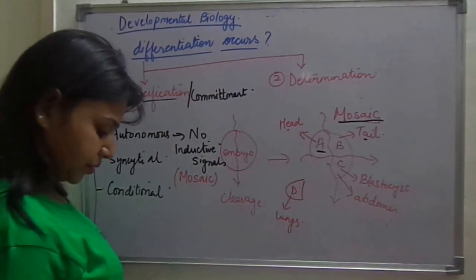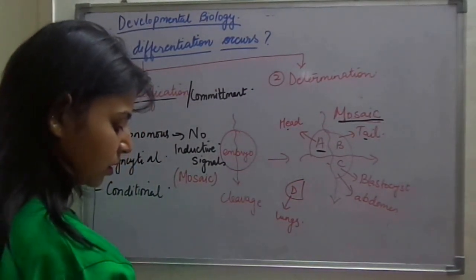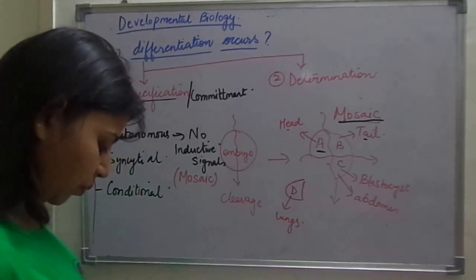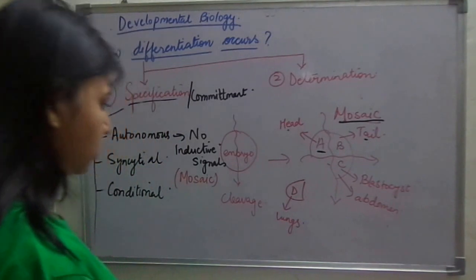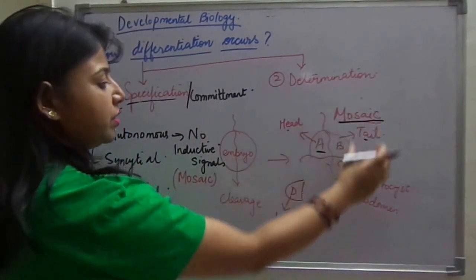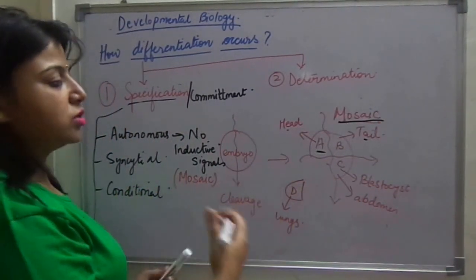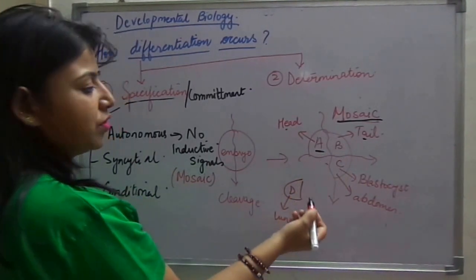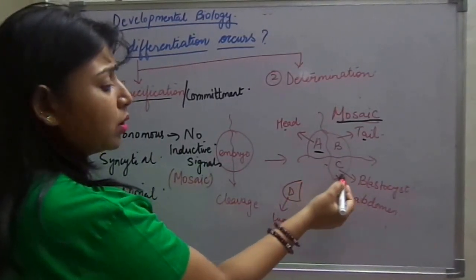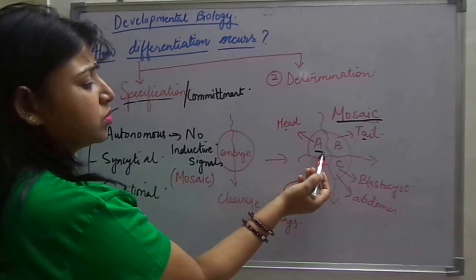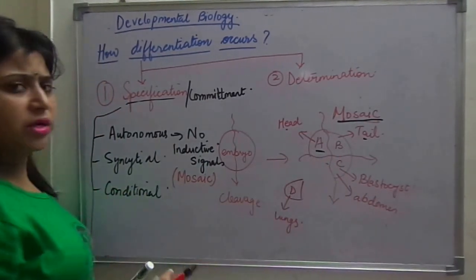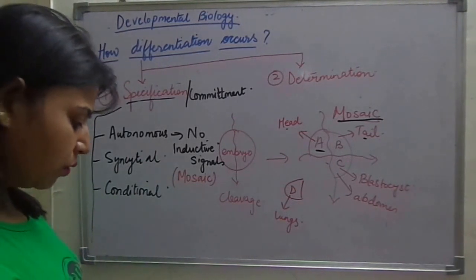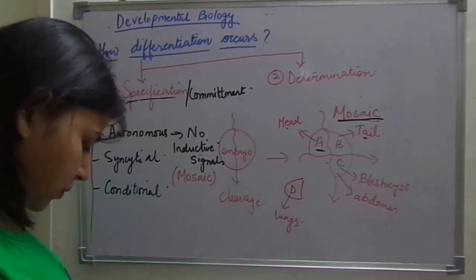And the cells in this type of determination, the division is invariant, it cannot change itself. B cannot change itself into D, nor can some cells of A or B migrate into this region and start forming D. It will not happen. It will always remain like this.